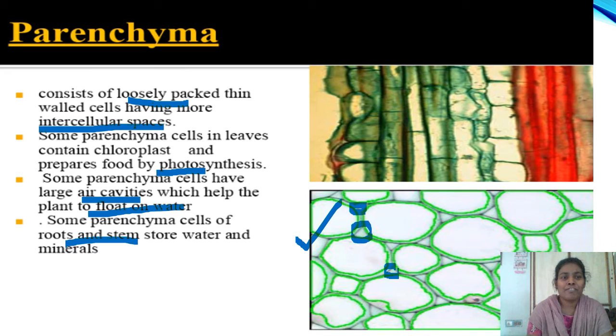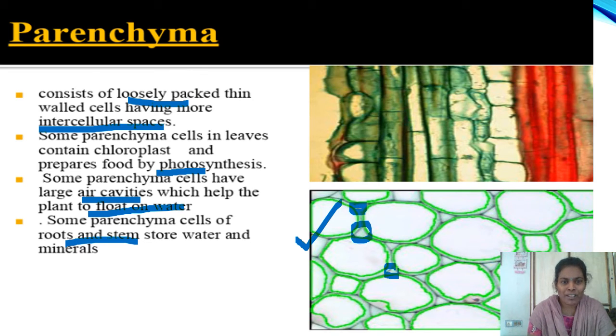So we can tell the functions of parenchyma. This tissue helps in giving support to the plant and also in the storing of food materials and minerals, and it also helps in the participation of photosynthesis. Parenchyma is one type of simple permanent tissue which contains loosely packed thin-walled cells.